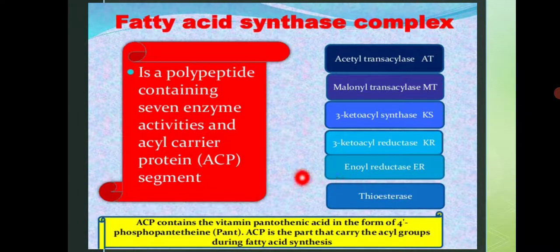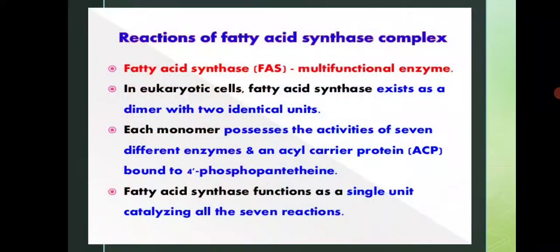And second, it contains the acyl carrier protein, also called ACP. On this ACP, it contains the vitamin pantothenic acid in the form of 4-phosphopantetheine. What does ACP do? It is a part that carries the acyl group. The name itself indicates it: acyl carrier protein carries the acyl group during synthesis of fatty acid.